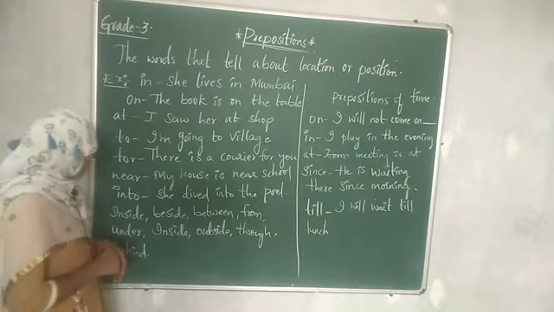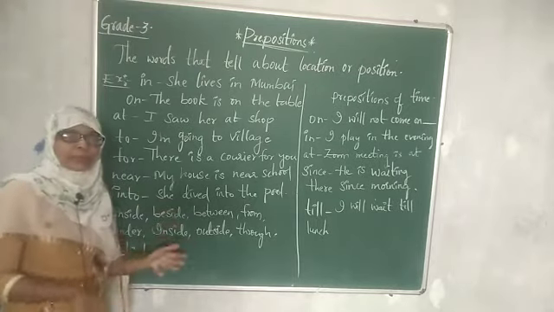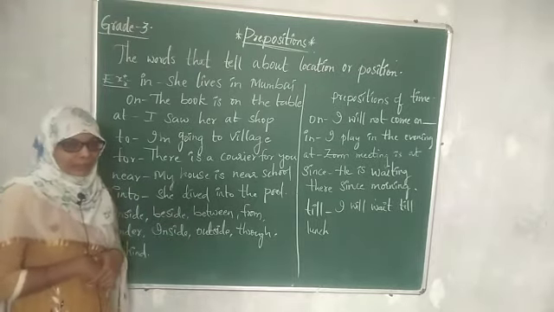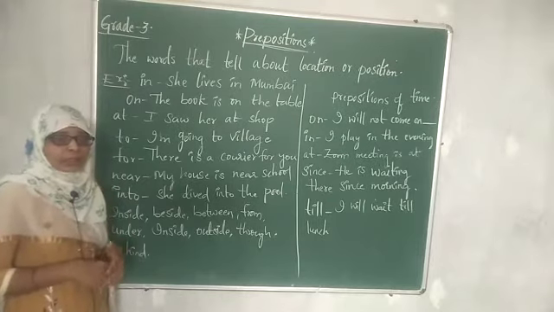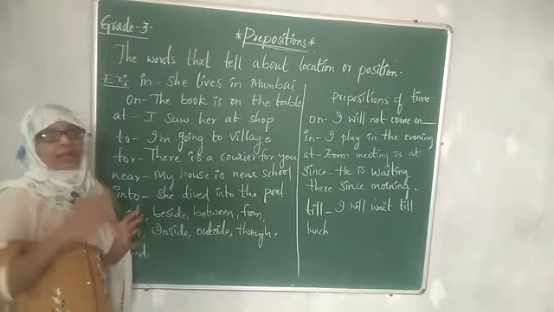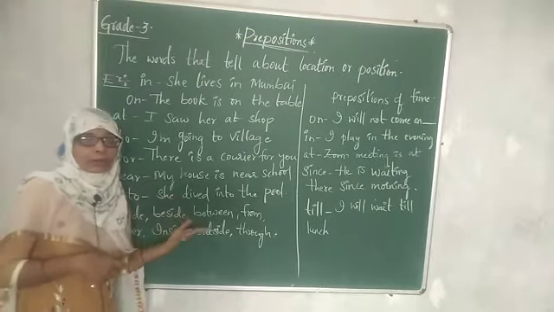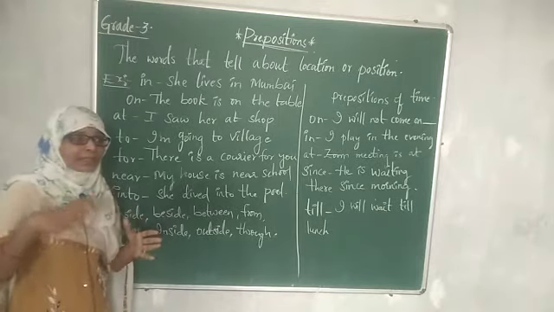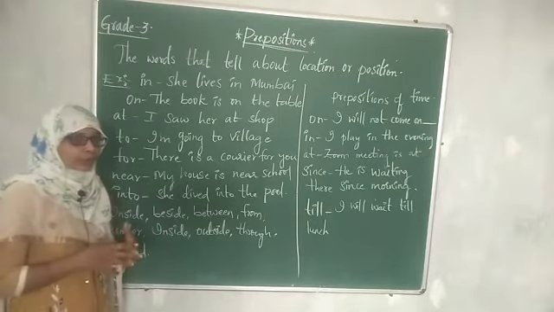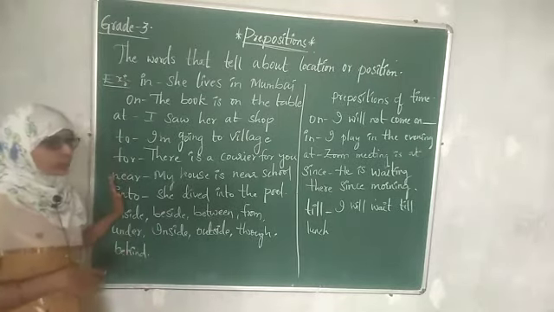In this way. So behind means back. Okay, back side. So there is a bank behind our house. There is a petrol bunk behind our school. In this way. Under means down. Okay, the cat is under the table. So here are some prepositions, children.